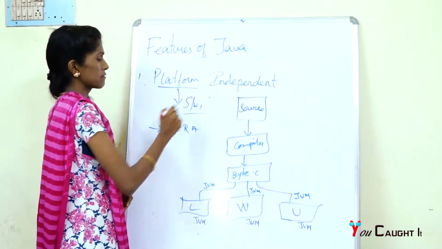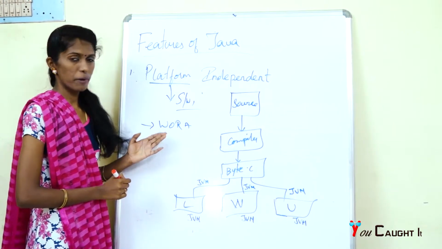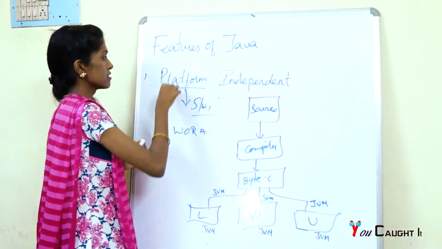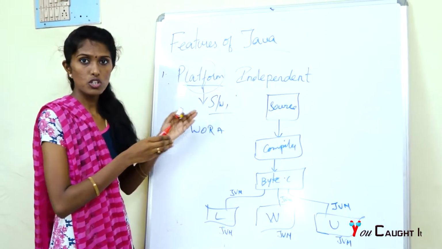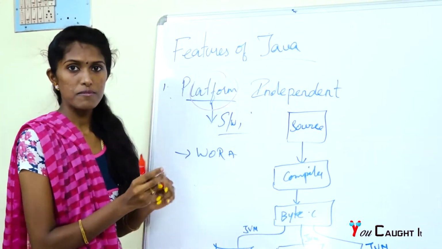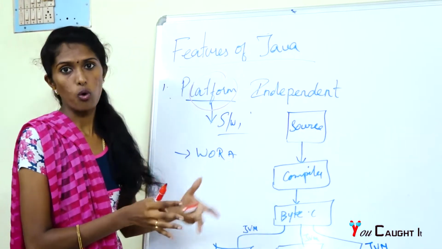The second one is platform independent. Java is platform independent. This is one of the main features of Java. First, what is a platform? A platform is nothing but a hardware or a software environment on which your computer program is going to run. Okay, so your program will not depend upon the environment. It can be common to all the environments.